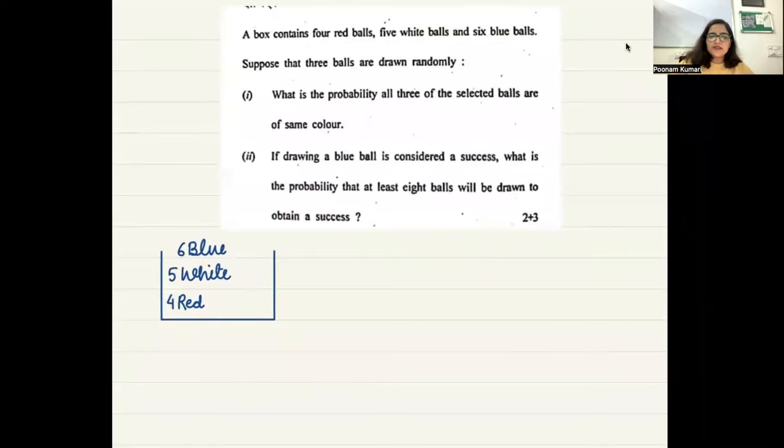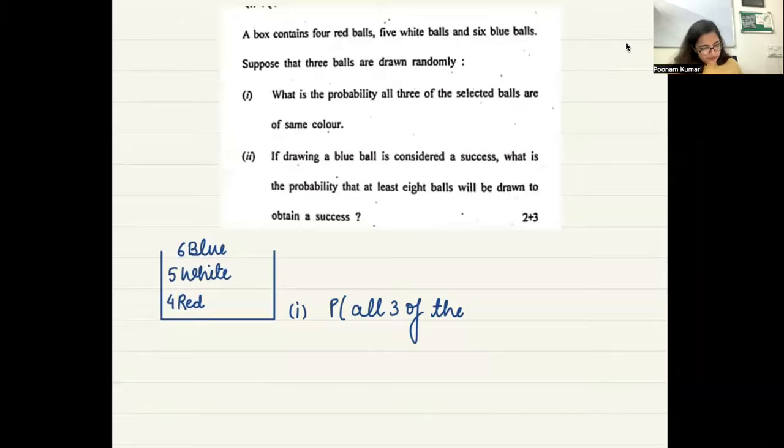So how do we find this probability? 4C3 plus 5C3 plus 6C3 upon 15C3. Very nice. This question is similar to all people coming from the same department, right? Yes, ma'am.